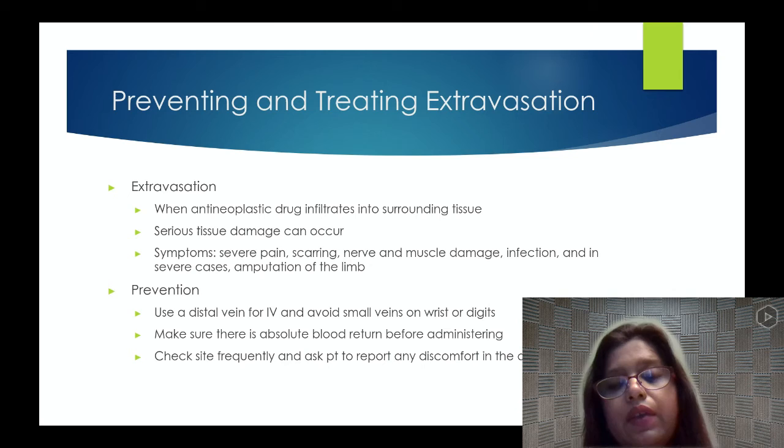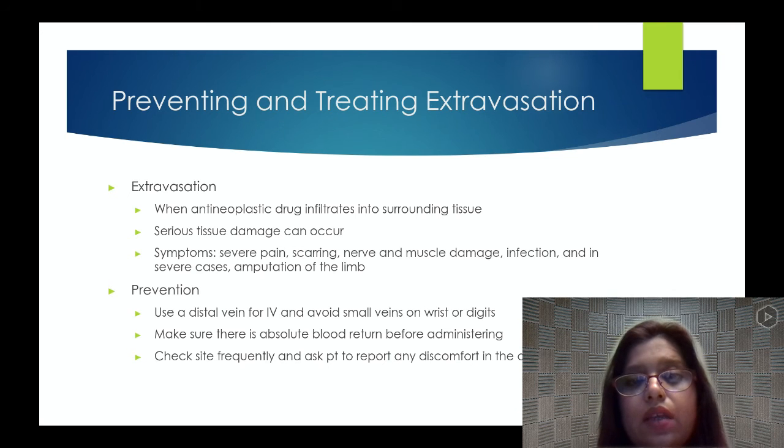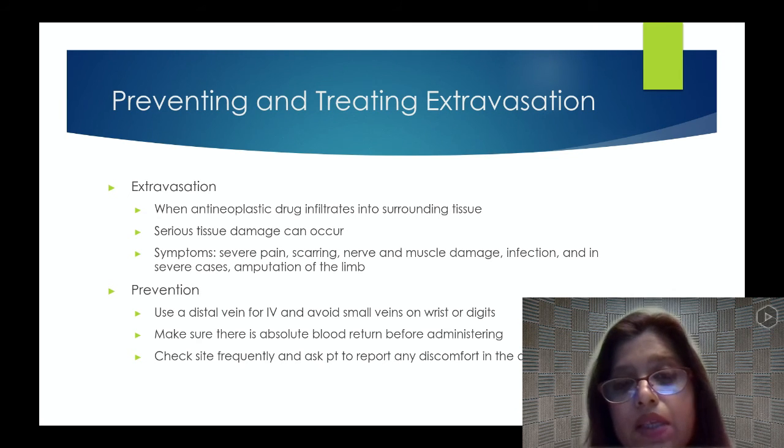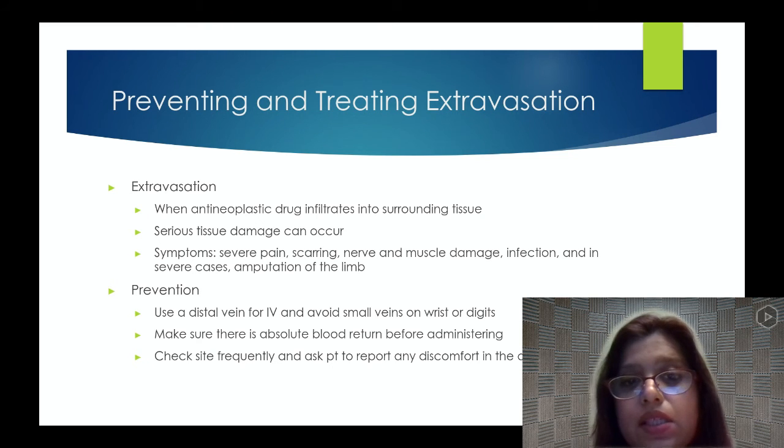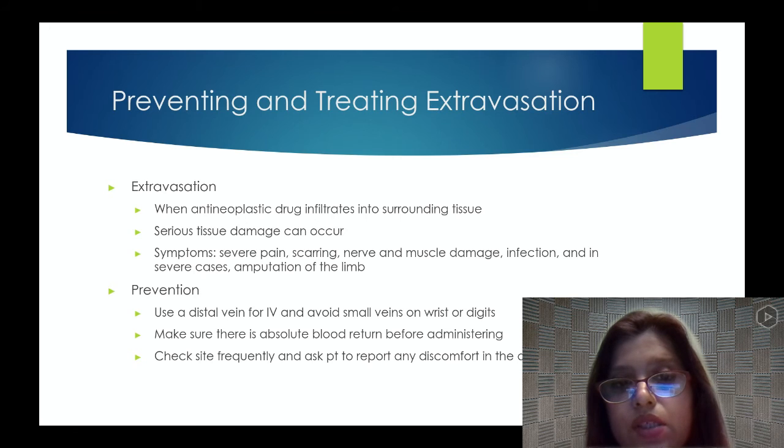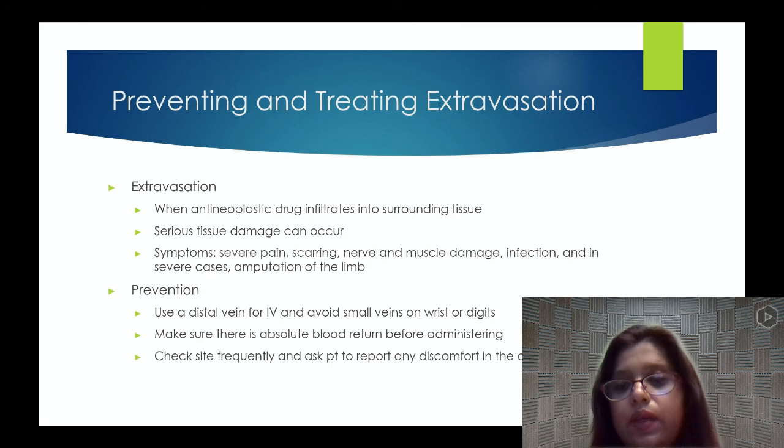Extravasation. Whenever we're giving these medications, extravasation is when the medication leaks into surrounding tissues when given through an IV. Serious tissue damage can occur. Symptoms include severe pain, scarring, nerve and muscle damage, and infection in severe cases, and if it's too severe, we might have to amputate the limb. Prevention: use a distal vein for the IV and avoid small veins, the wrist, or digits. Make sure there is a blood return before administering. Check the site frequently and ask the patient to report any discomfort in the area.